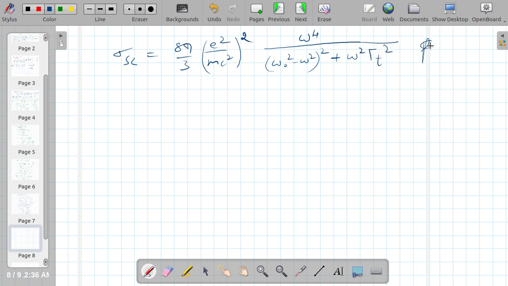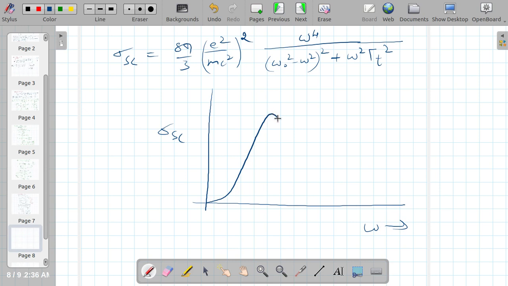If I plot this equation, scattering versus omega, the plot I am getting is like this.